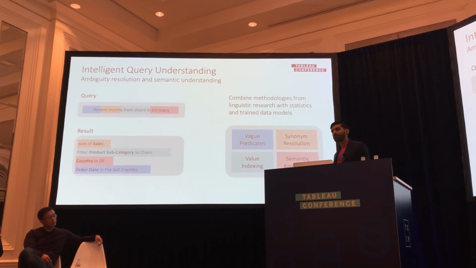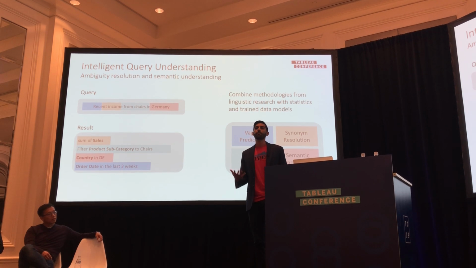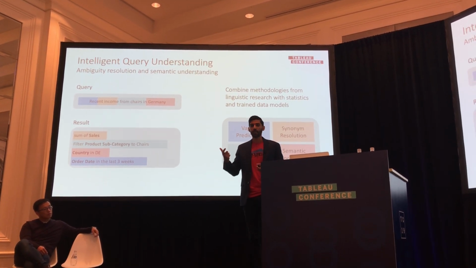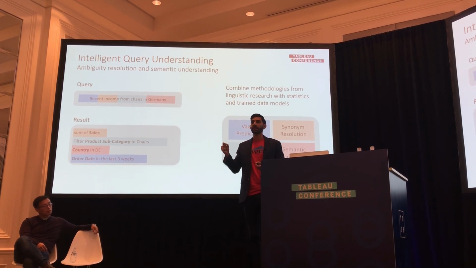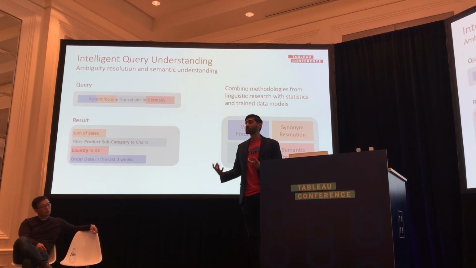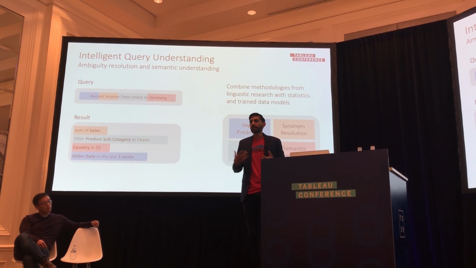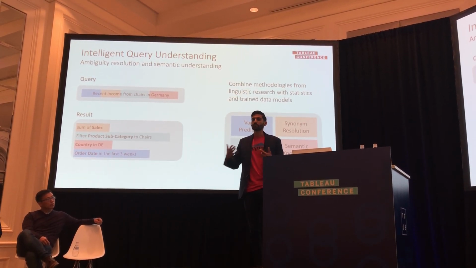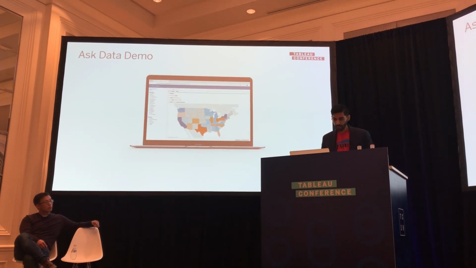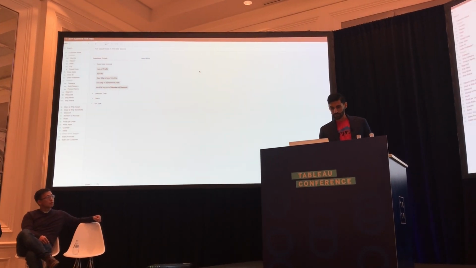And lastly, another example of our semantic knowledge is some of the automatic enrichment that happens to every published data source in Tableau. Here, I've specified the term Germany, but my data source actually has abbreviated country codes like DE. And Ask Data can automatically infer those relationships and understand that Germany is the same thing as DE, even though my data source isn't modeled to contain all those aliases, such as Germany, etc. Okay, so let's get right into a demo and walk through some of these examples.